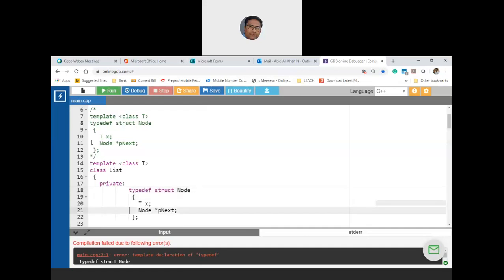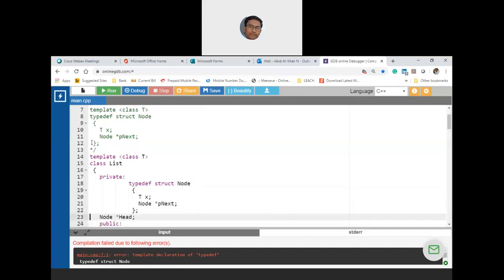This structure inside the class, and then take a node star pointer. If I don't use the typedef, I have to write struct again and again.